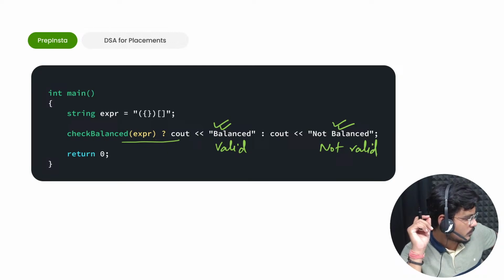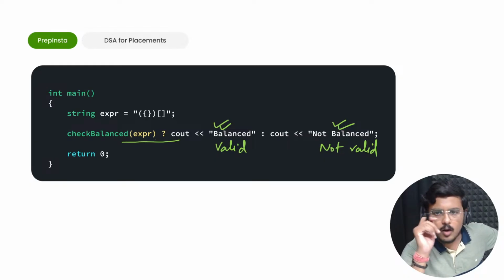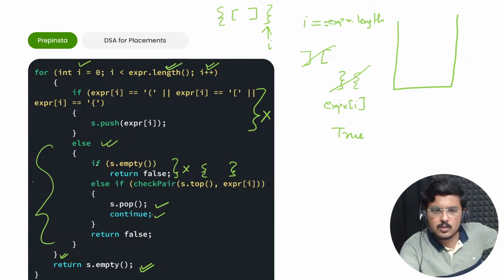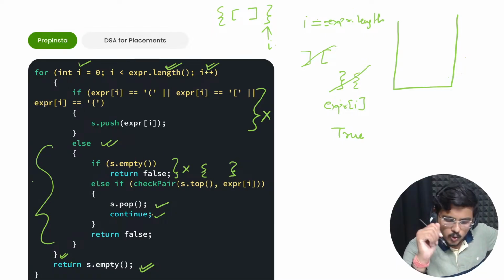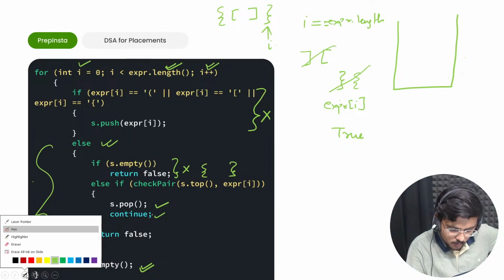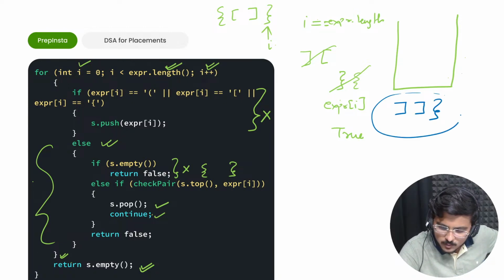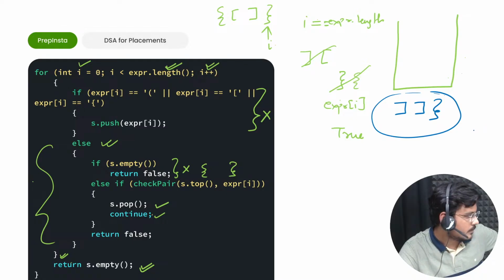Tell me quickly. Yes, correct, good. Now there is one thing that is still left. What is this? This if block, if s dot empty, it is not working. So how would we return false? I'll tell you. For example, let's say there is some string like this. This is a string. Is it a valid parenthesis? First of all, tell me. Is it a valid parenthesis? Tell me. Is it a valid parenthesis?